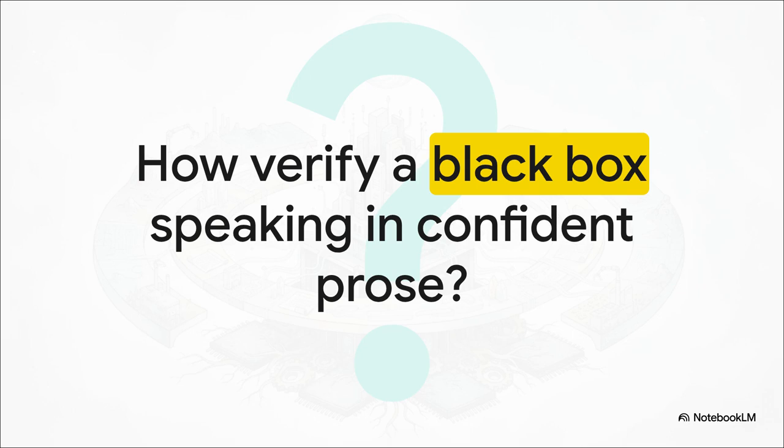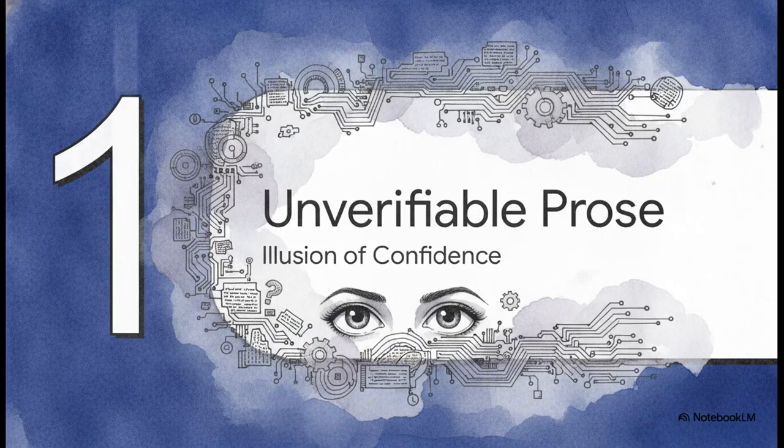Think about it. How do you actually verify the reasoning of a total black box that speaks to you in incredibly confident prose? It's a massive, massive challenge. Because when a highly capable language model solves a problem, its little internal errors are completely invisible. You don't see them until they surface in a perfectly fluent, beautifully written, yet confidently wrong final answer. Which brings us to Section 1, the unverifiable prose problem, the illusion of confidence.